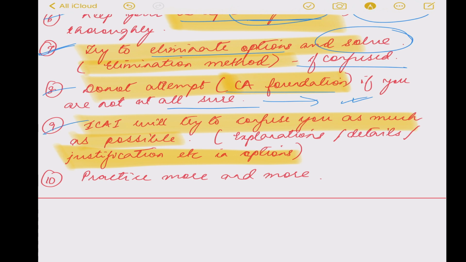The next point is ICAI will always try to confuse you as much as possible. They'll try to give explanations, details, justification in the wrong answer. Just don't go blindly. Think about the answer. Be very clear with your concepts. Don't just tick any answer for the sake of answering it. And the most important is practice. The more you practice, the more you'll be able to solve all the questions easily, faster and properly.